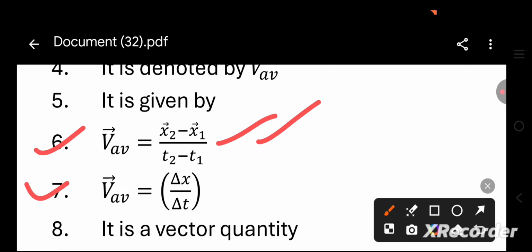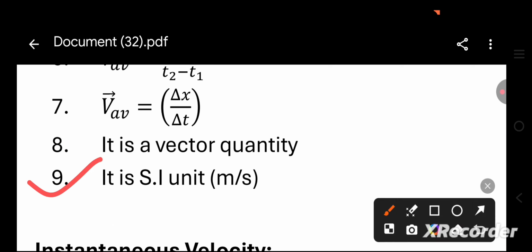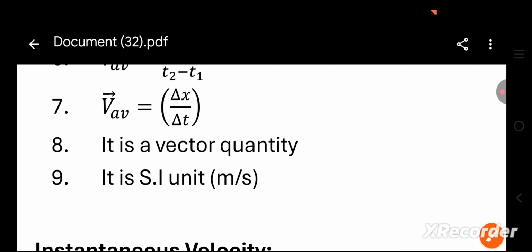That is, the average velocity equals delta x upon delta t. The average velocity is a vector quantity and its SI unit is meter per second.